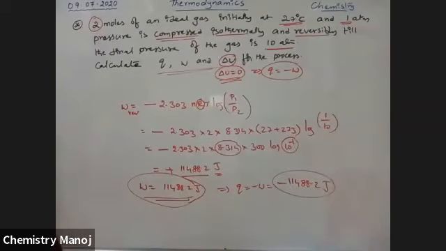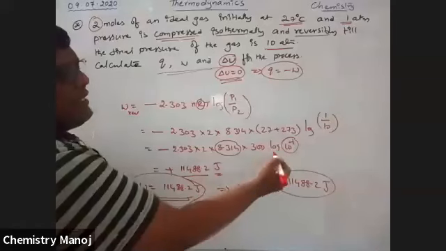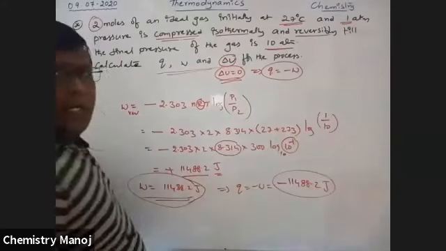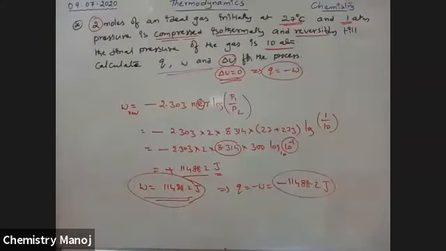After solving the complete problem, do the multiplication and calculate. Log 10 base 10 is equal to 1, so enter it in the calculator, and after multiplication we will get this answer. It is very, very important.